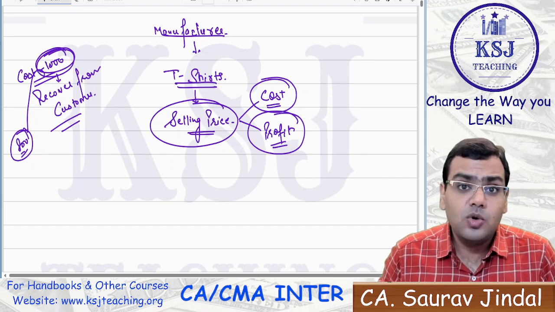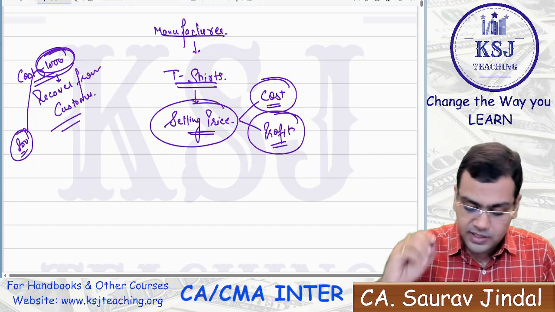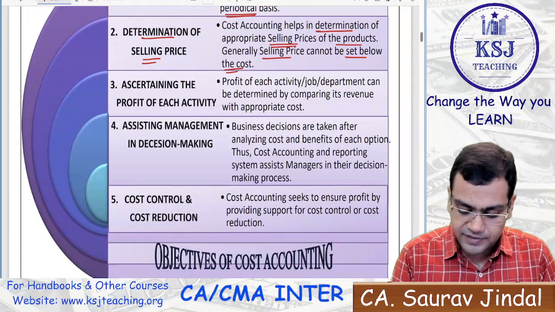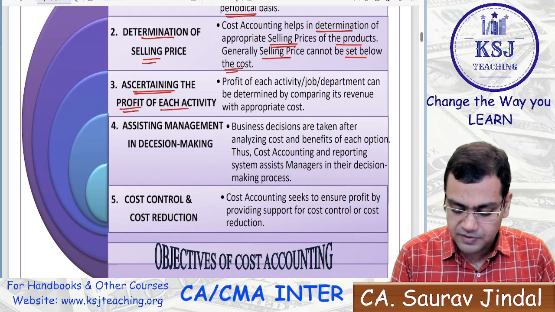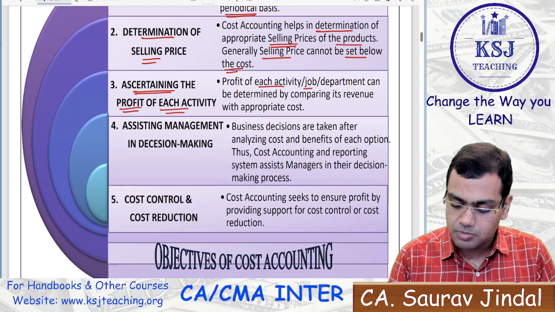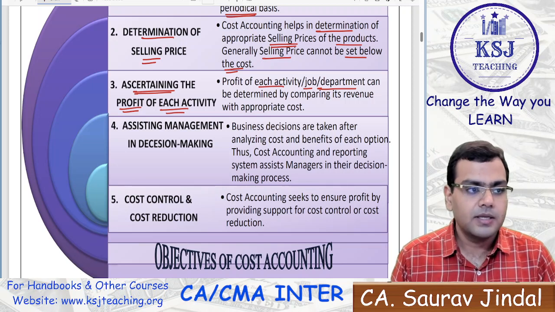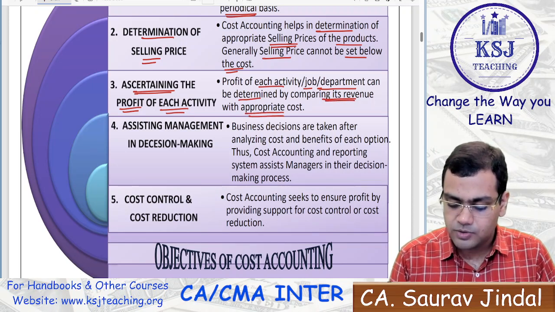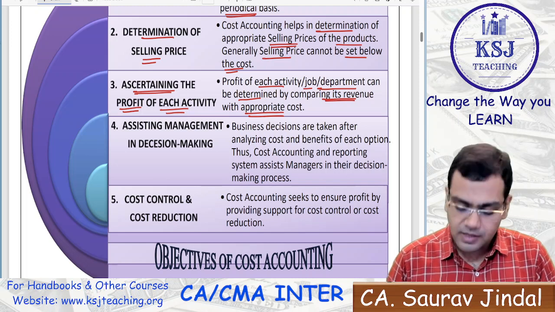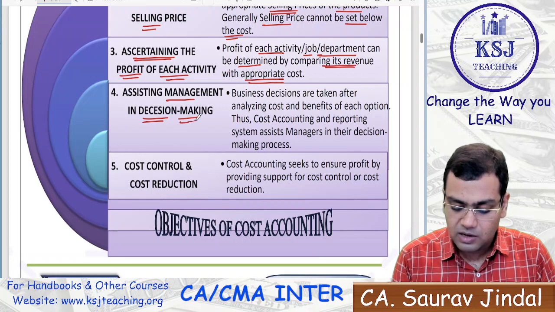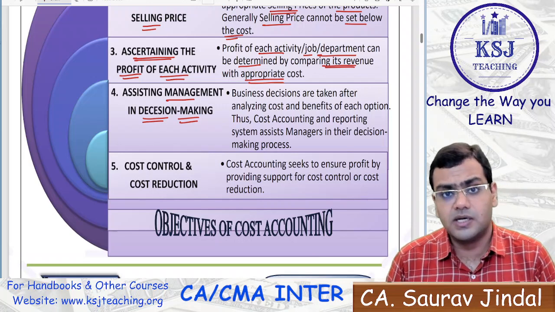Now, once you have been able to find out the cost and the selling price, the third thing that you can find out is the profit, ascertaining the profit of each activity, right? The profit of each activity or the job or the department or the product can be determined by comparing its revenue with the appropriate cost. Clear? Then assisting the management in decision making. Now, how does cost accounting help the management?